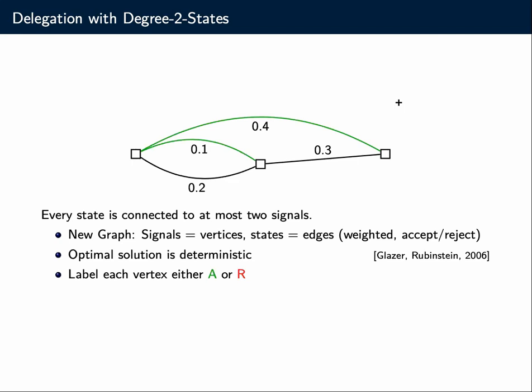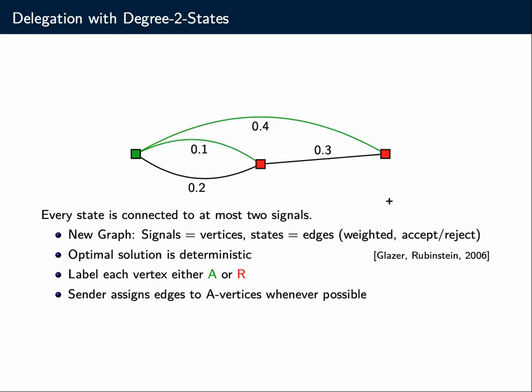Now, from the literature, especially from Glazer and Rubinstein, we know that the optimal solution for the delegation problem is deterministic. So there is an optimal solution where the receiver labels each signal deterministically, whether he accepts or rejects. In our representation here, that means the receiver essentially labels each vertex either acceptable or rejectable, so either A or R. Let's assume he does that, for instance, like this. So here this signal becomes an accept signal, these two become reject signals.